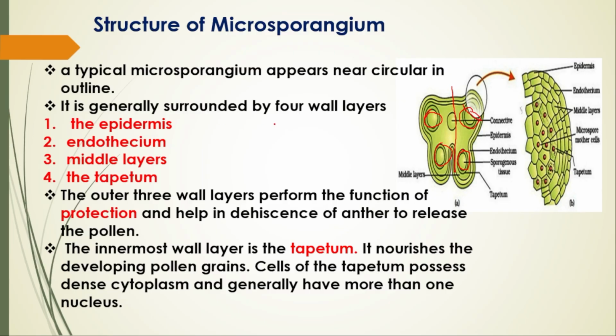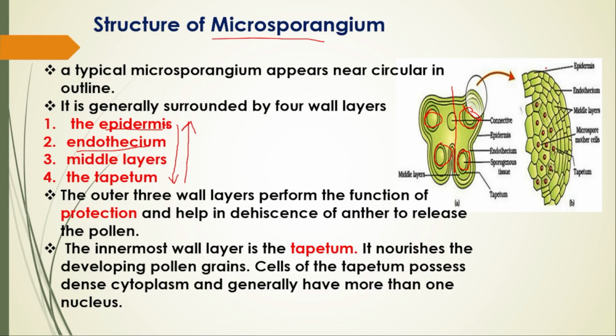It is generally surrounded by four wall layers. Usually the microsporangium is surrounded by, when we talk, four wall layers. Please keep this in mind in this way only. From outside to inside, the outermost will be the epidermis, next the endothecium, next the middle layers, and the tapetum.